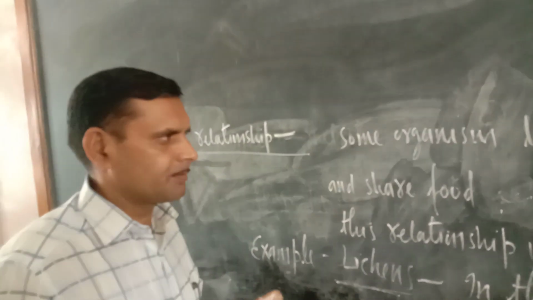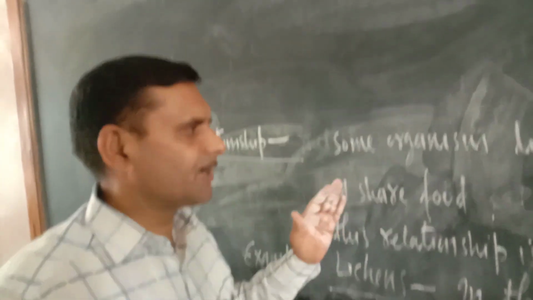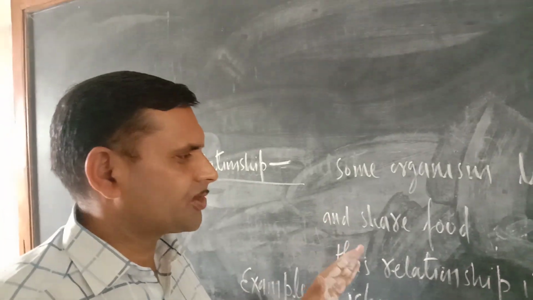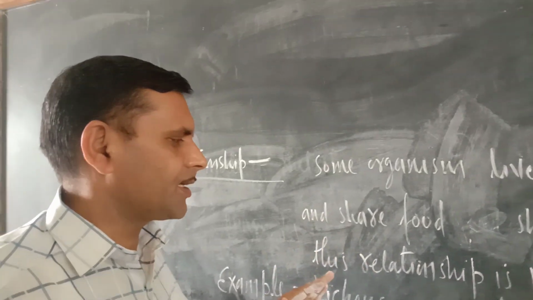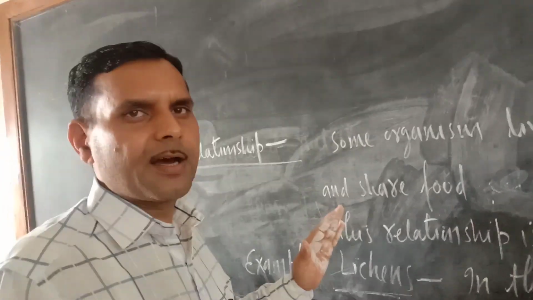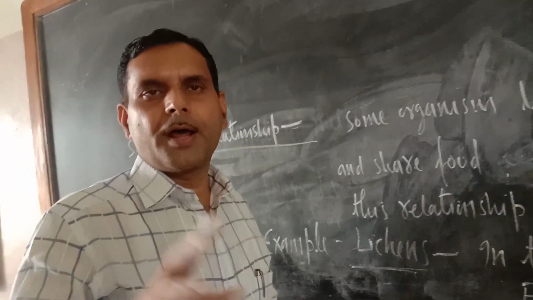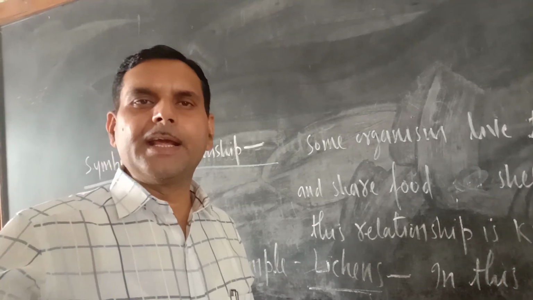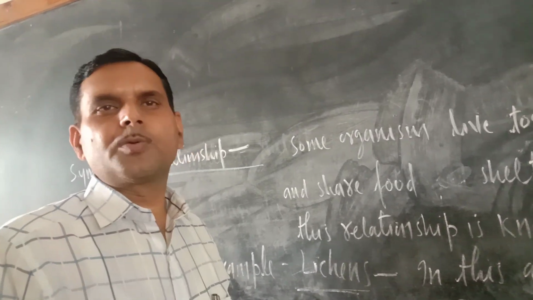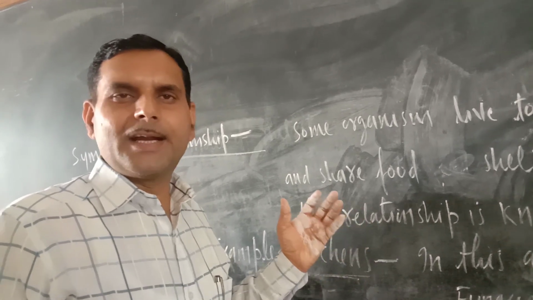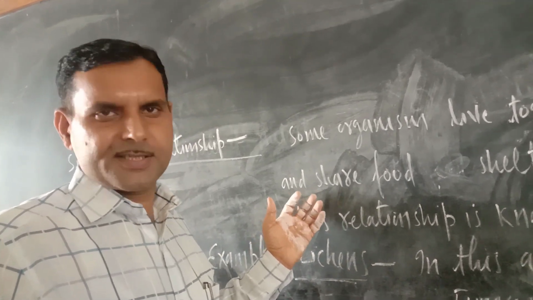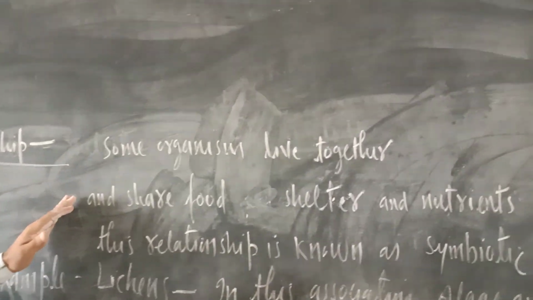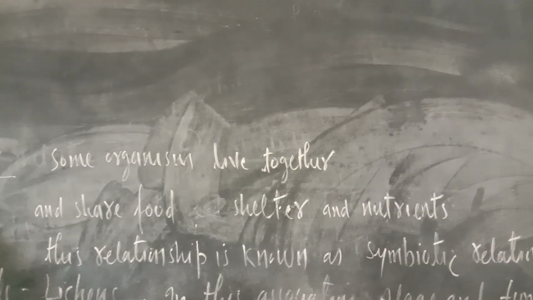Symbiotic relationship. It is a special kind of relationship in which organisms live together and share food, shelter and nutrients. In such a relationship, one particular organism gives something to the other, and in return the other will also give to the first one. So it is one type of mutual understanding.